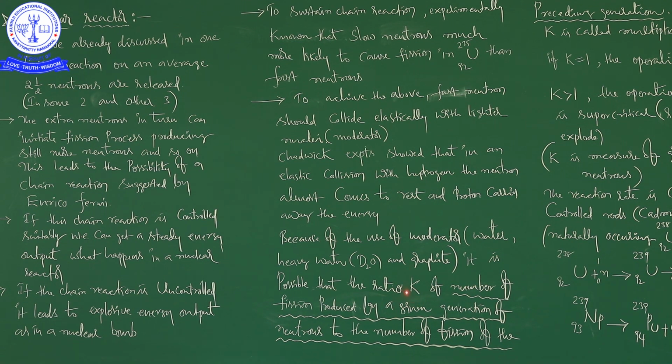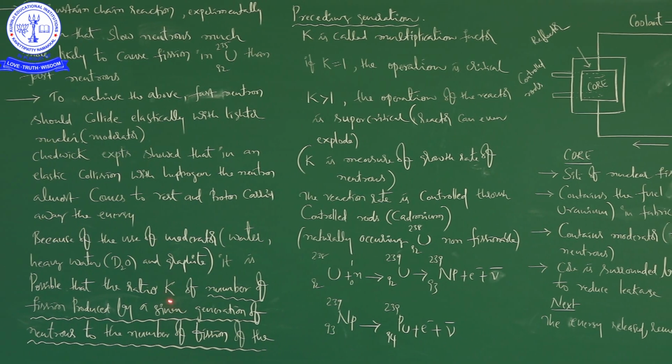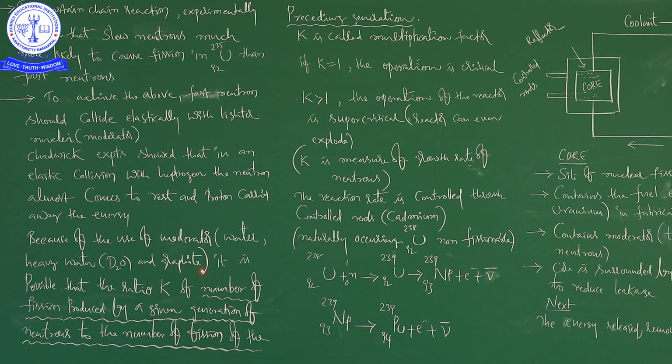It is possible that the ratio K, which is very important, is called the multiplication factor. So what is the multiplication factor? It is the ratio of the number of fissions produced by a given generation of neutrons to the number of fissions of the preceding generation.